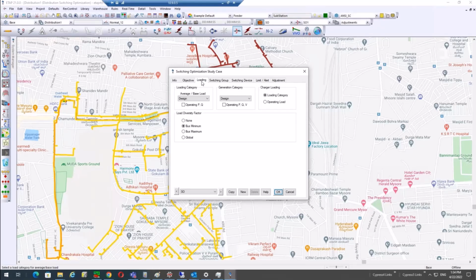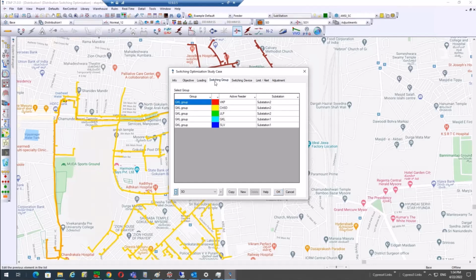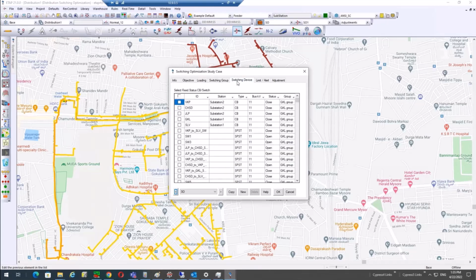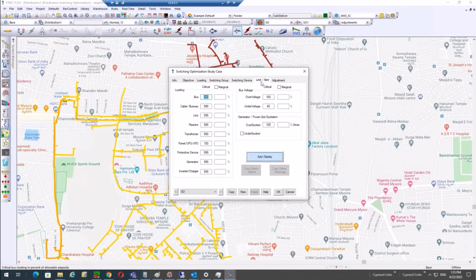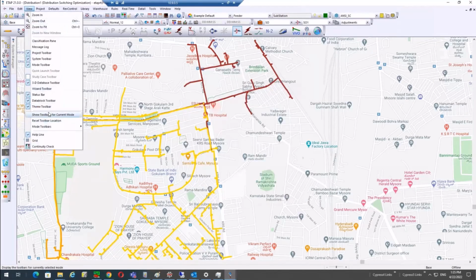The second thing we will have to define, I'll keep as is: the categories for loading and generation. I'll keep them at design level. The switching groups, we will keep all active feeders as identified and include them all in the project so we can clearly see the active feeder IDs and the color per feeder, and then decide which switching devices we want to incorporate in the solution. All the current statuses are displayed, all the groups are displayed, and the voltage levels, and then how we want to alert any of the results we receive. All this is defined in the study case, so now it's time to run the study.